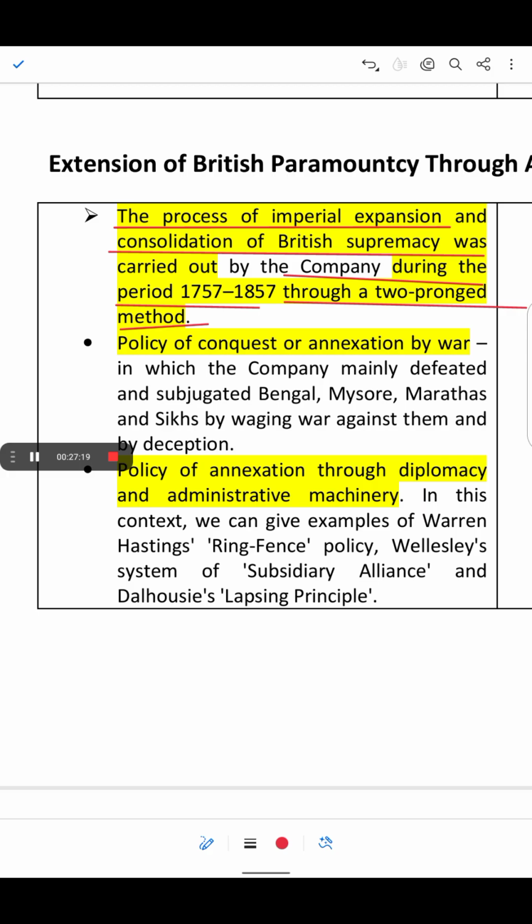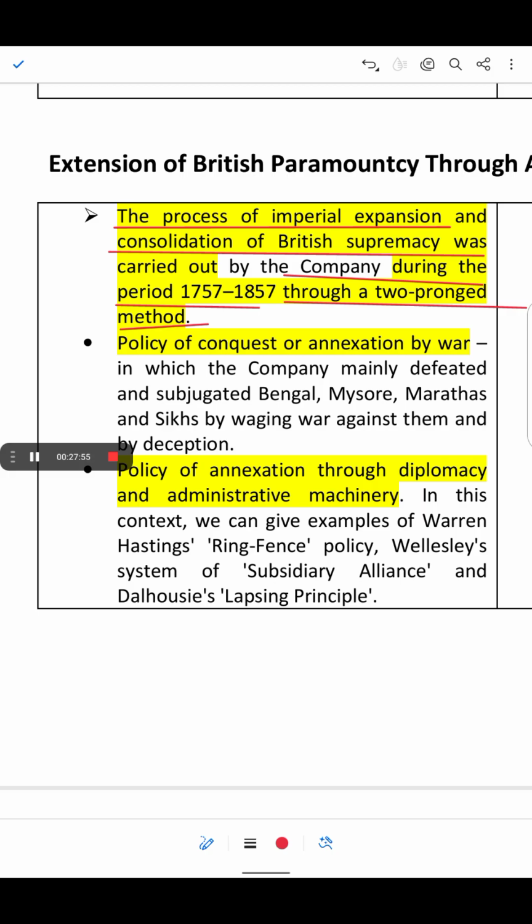The next method was diplomacy and deception. The British expanded their control through diplomacy, using alliances and treaties, and cleverly using their administrative policies to gain more territory without directly fighting. So these are the two main methods of British expansion.